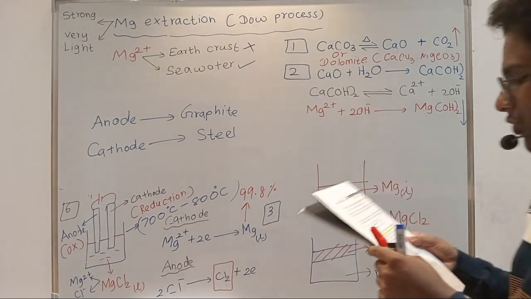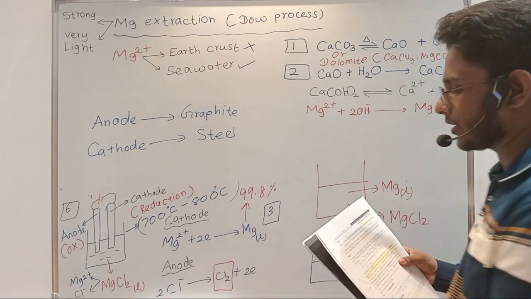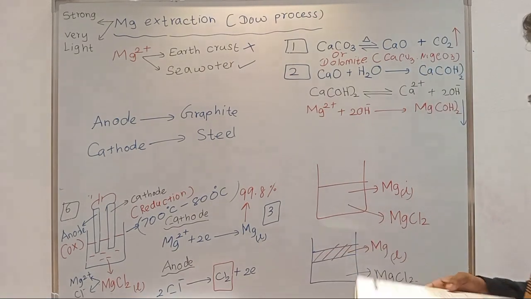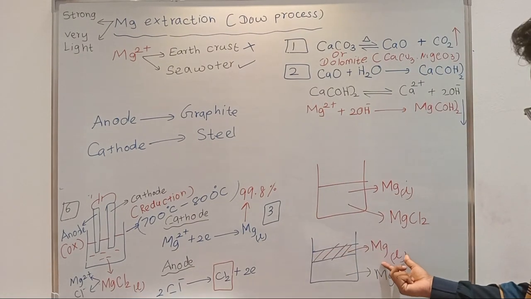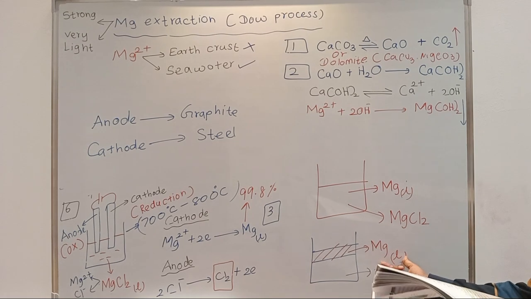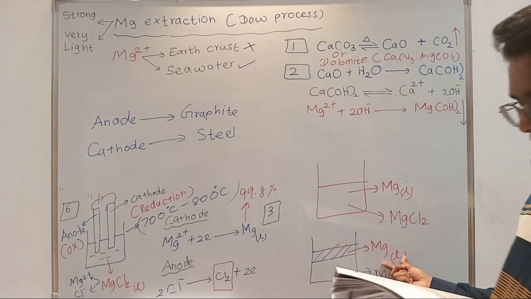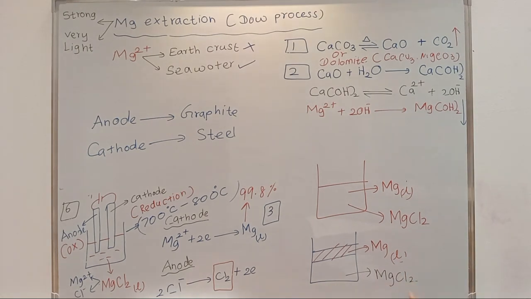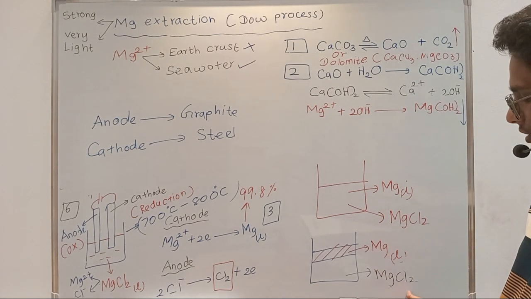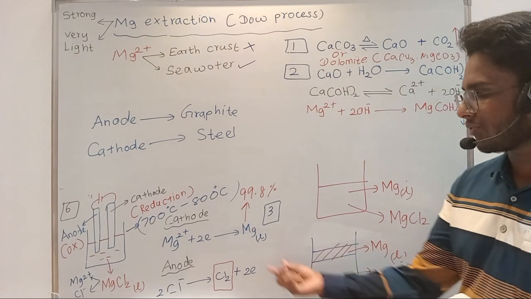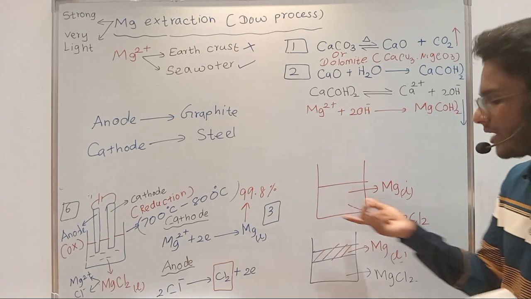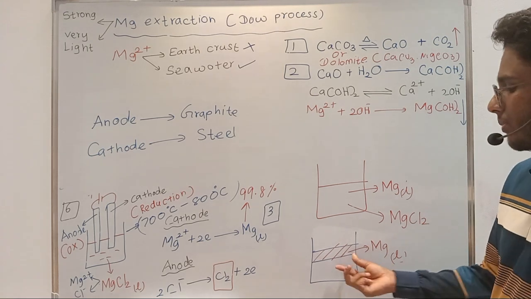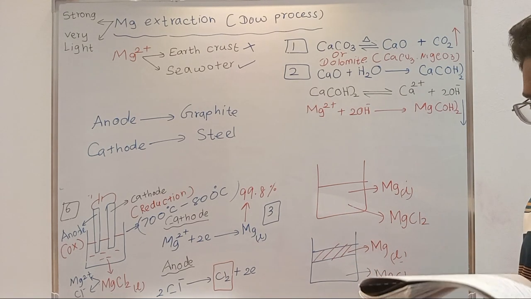As the magnesium metal formed during electrolysis of the fused salt exists in the liquid, molten state, its withdrawal from the cell is easier. The density of molten magnesium at its melting point is 1.58 grams per cubic centimeter, while the density of the fused salt is 1.68. Thus the molten magnesium floats on the fused magnesium chloride, right? So at the end of the electrolysis, you will have both these compounds. When you leave it for some time, you will see two separate layers. The top layer will be magnesium and the bottom layer will be magnesium chloride, right?